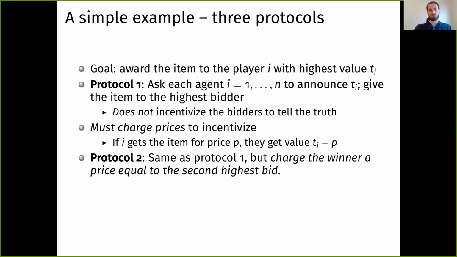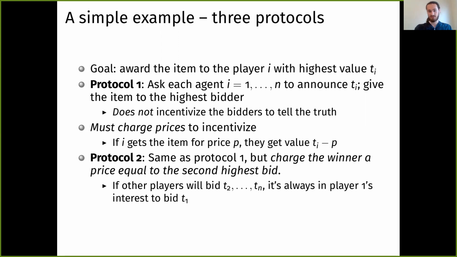So now let's consider protocol 2, which works in the same way as protocol 1, but charges the winner a price equal to the second highest ti that was announced. And indeed, you can check pretty easily that if other players bid t2 through tn, it's always in player 1's best interest to bid t1. That will maximize their utility.